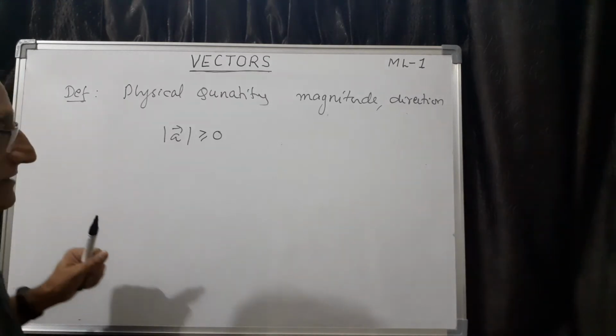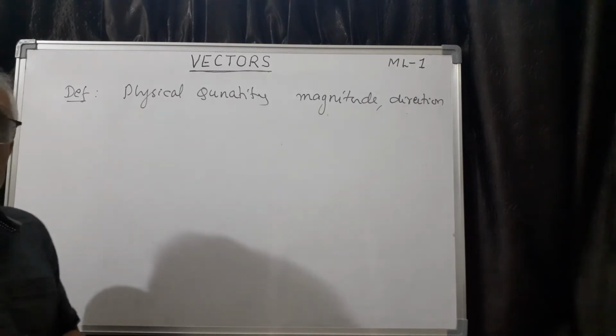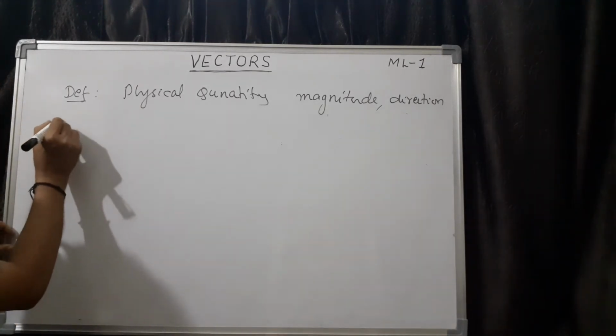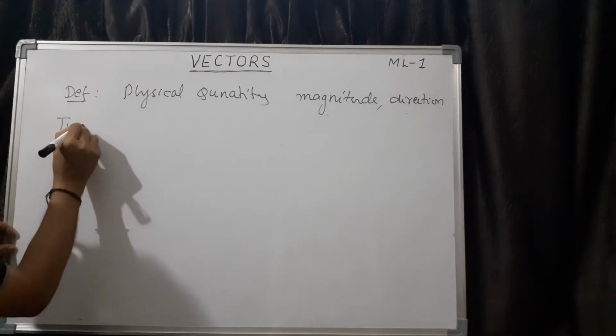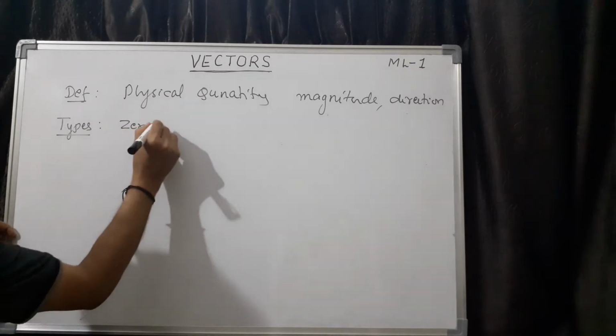So, these are the basics of vectors. Now, let us try to understand the different types of vectors. So, first one is, let me write types of vectors. First one is zero vector.